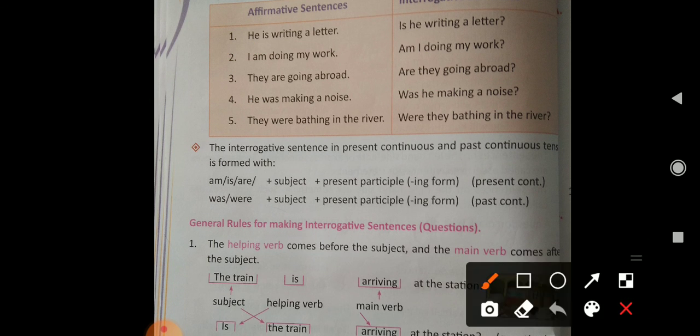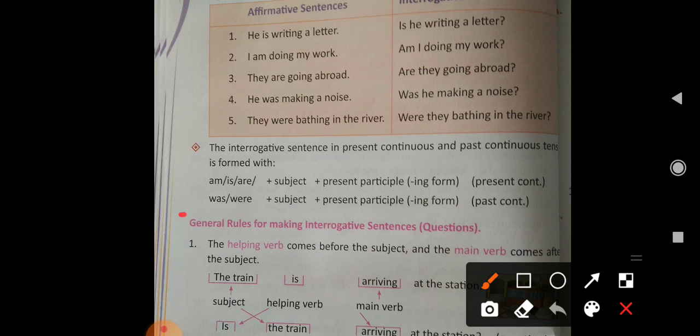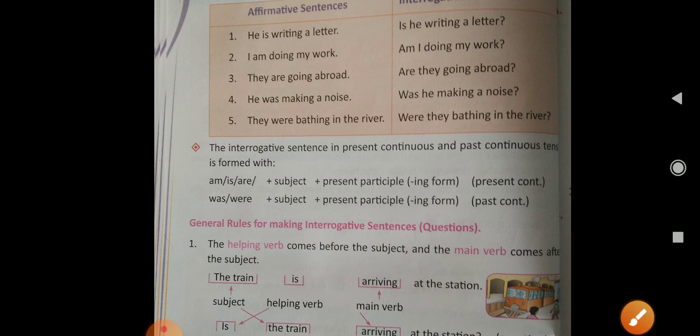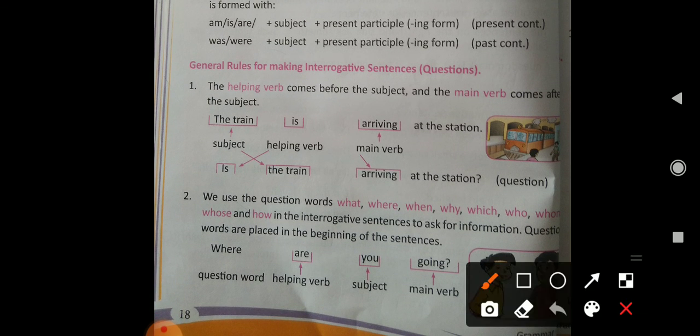Students, the interrogative sentence in present continuous and past continuous tense is formed with is/am/are plus subject plus present participle. Present participle means the ing form. If our sentence is in present continuous, then we will use am, is, are plus subject plus present participle. And if it is in past continuous, then we will use was, were plus subject plus ing form. Clear? Now come to the general rules for making interrogative sentences.